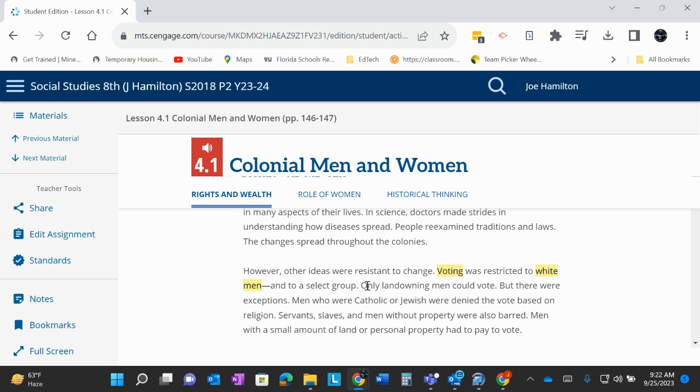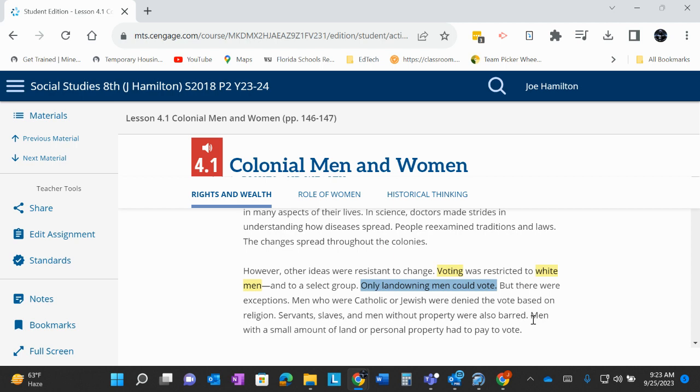As you can see here, land owning men, not all white men, but men who own land, could vote. And it tells you the reason why, because they own land. Now you go through and find who could not vote and who was barred from voting.